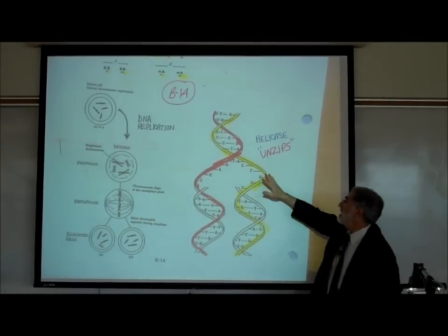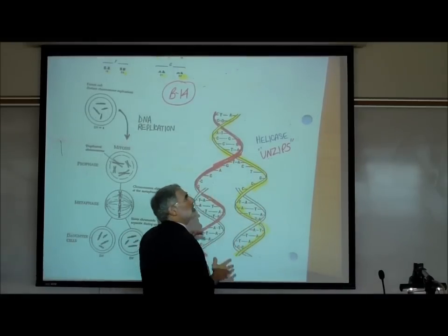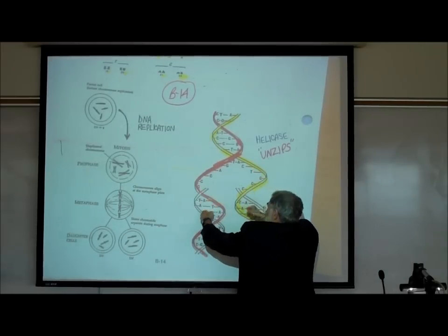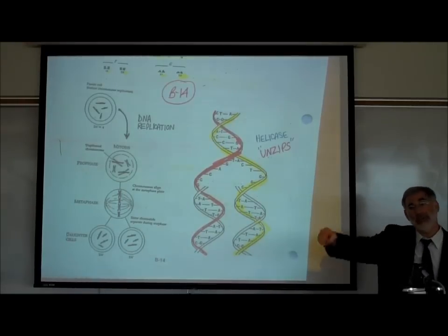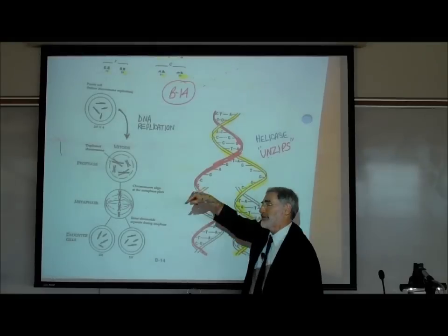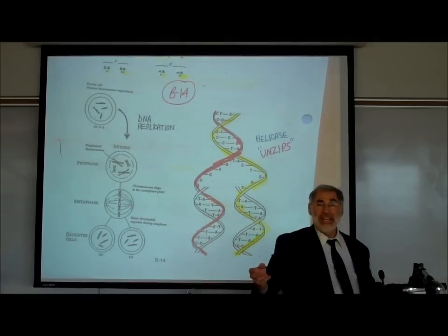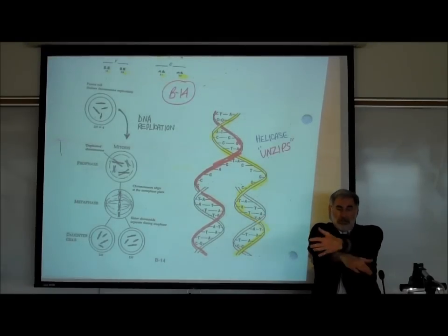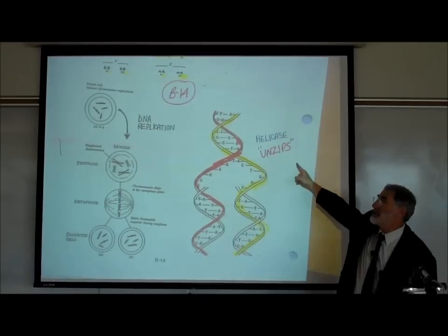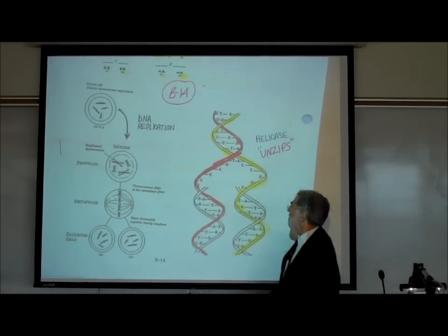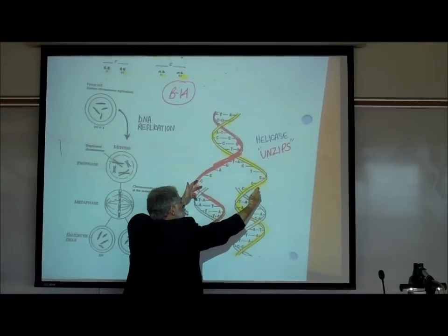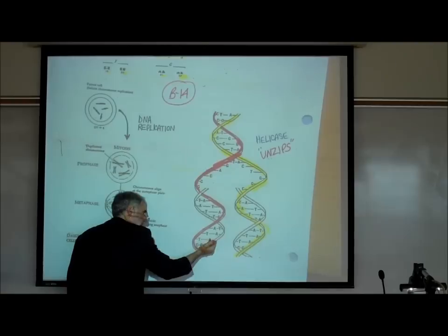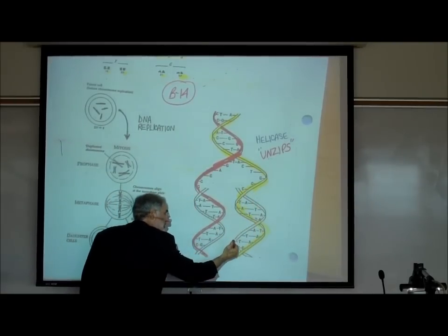So here's our double helix, our twisted ladder. And there is an enzyme called helicase that basically causes the two strands of this twisted ladder to separate. Why it's called helicase is, remember, another name for this twisted ladder shape is a double helix. And helicase, the fact that it ends in -ase, is an enzyme, so it causes the two strands to unzip. That's commonly the term we use, it unzips. Now what happens, these are the two original strands, and so a new complement forms opposite each of the two original strands.